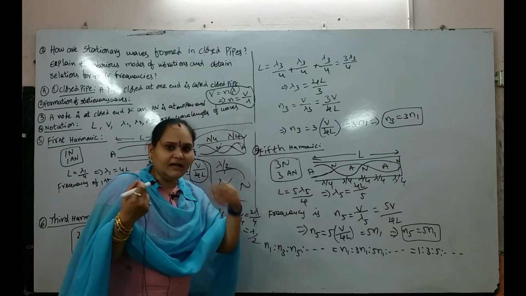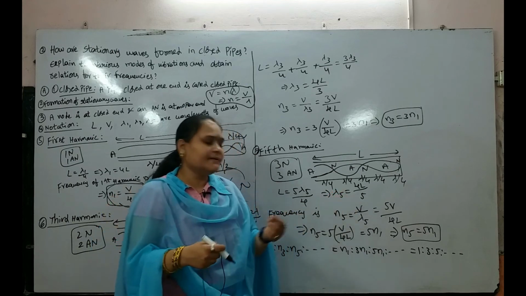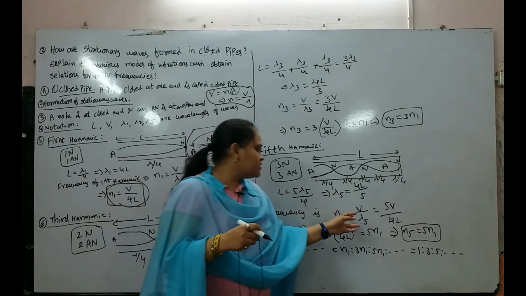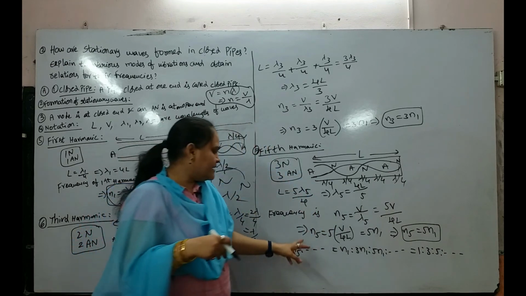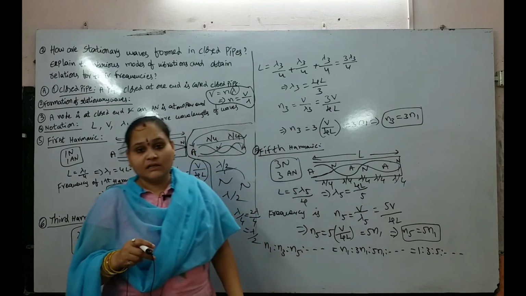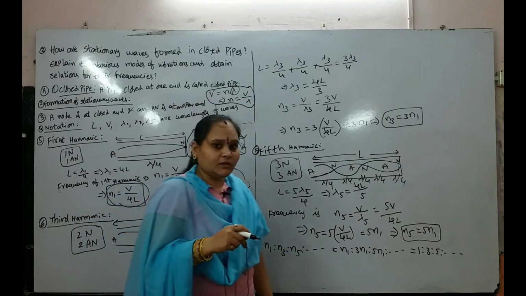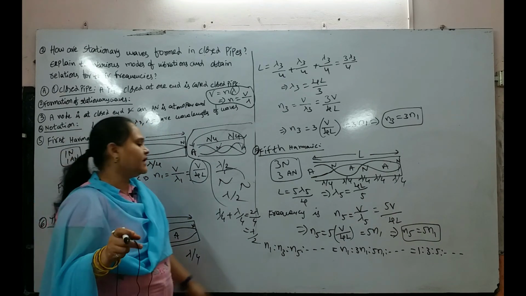Now we can find the frequency of the fifth harmonic. N5 will be equal to V by lambda 5. What is that? N5 will be equal to 5V by 4L, and then N5 will be equal to 5 into V by 4L. That will be equal to 5N1. That is nothing but the fifth harmonic frequency, which is equal to 5 times the fundamental frequency.